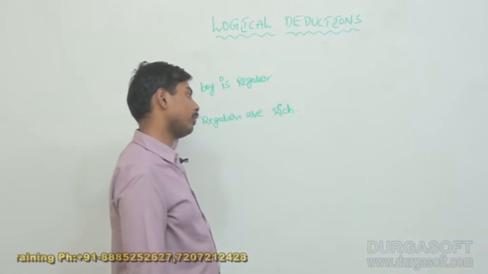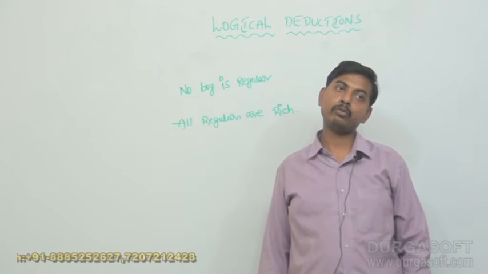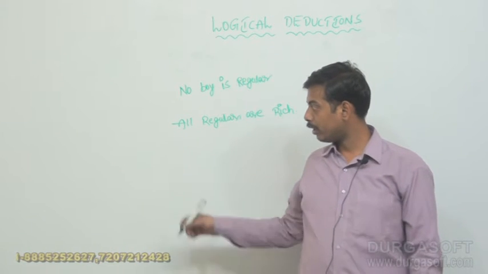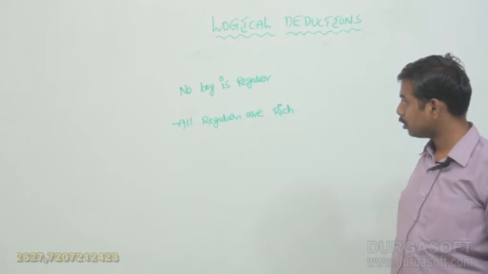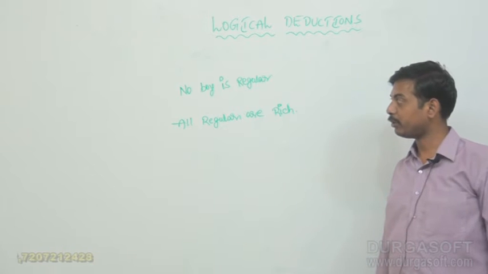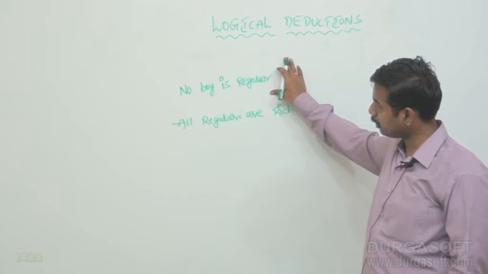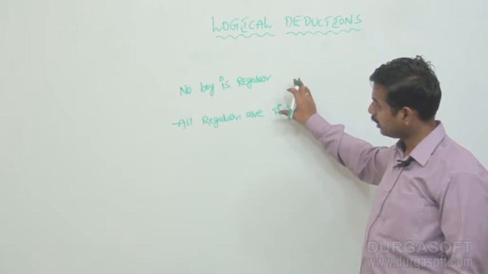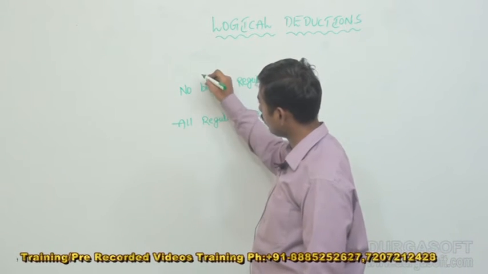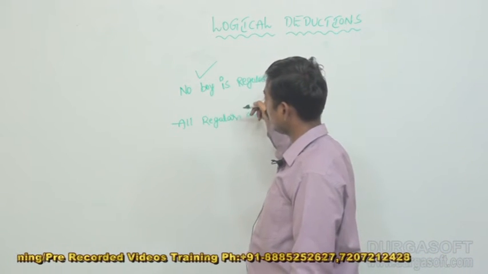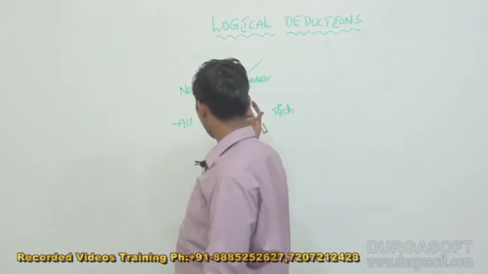What kind of statement is the first statement here? We already know the first statement is universal negative, and the second statement is universal positive, that means universal affirmative. In the first statement, what is the subject? The subject is boy, that is distributed here. And the predicate is regular, even that should be distributed well.